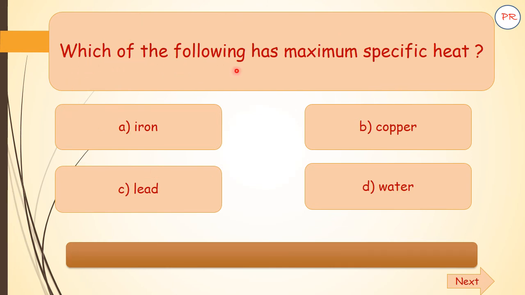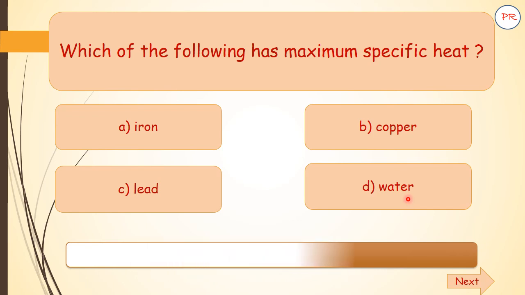Which of the following has a maximum specific heat? A iron, B copper, C lead, D water. Let us see what is the correct answer. Your time starts now. Just try to guess the answer. Yes, the correct answer is D, water. So it has a maximum specific heat.